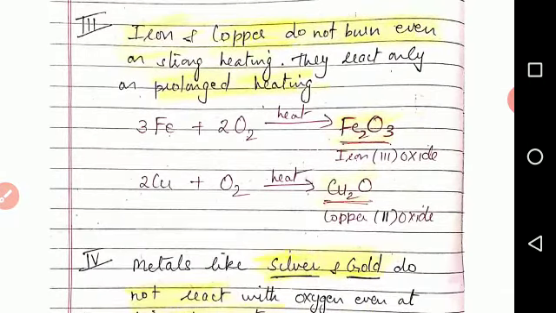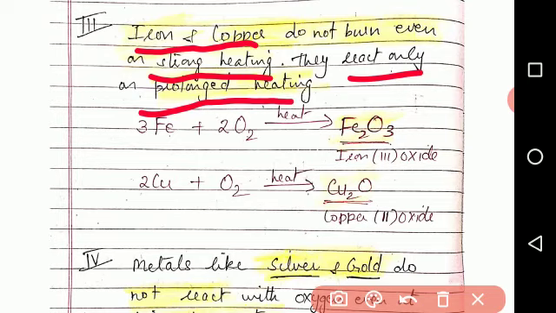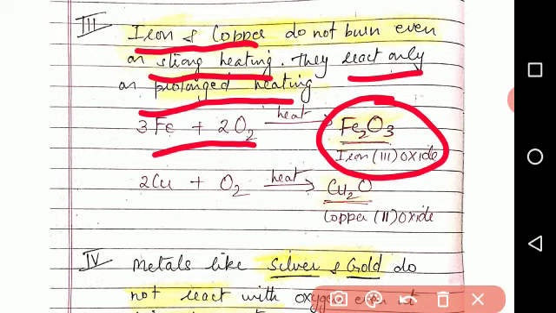When we come to the third type of metals, like iron and copper, they do not burn even on strong heating. They react only on prolonged heating, which means when they are heated for a long time, they react with oxygen forming oxides. Iron reacts with oxygen forming iron(III) oxide. Similarly, copper reacts with oxygen forming copper(II) oxide. So these are the third category of metals.